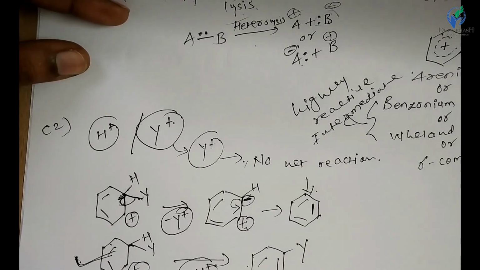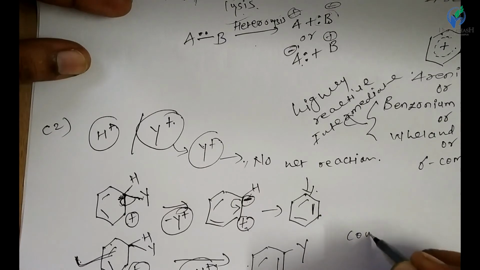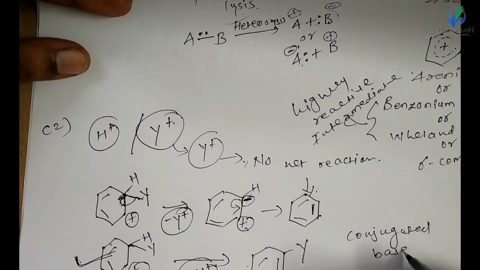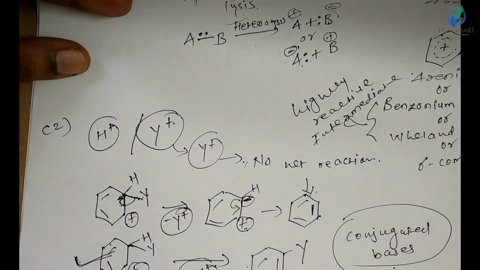So when we are going to make the electrophilic substitution reaction of benzene, then base should be used, right, base should be used. And generally from the reagent, when electrophile is generated, a conjugate base will be generated, and this conjugate base performs the deprotonation.